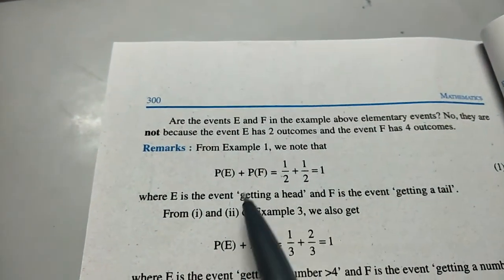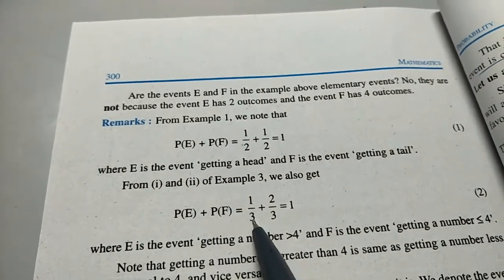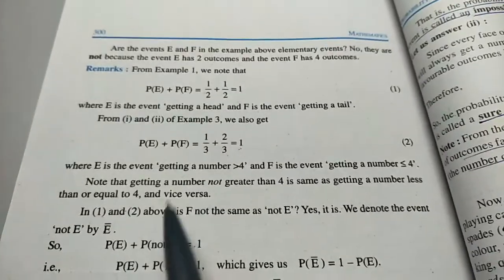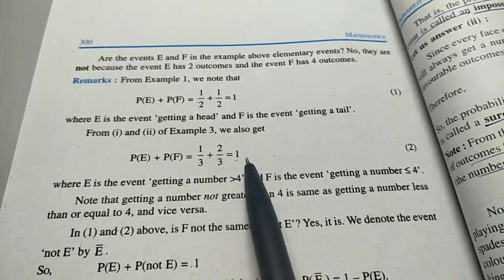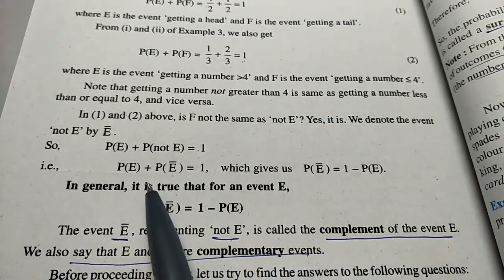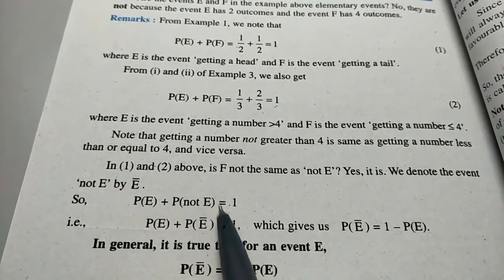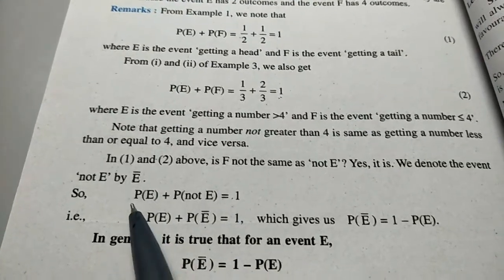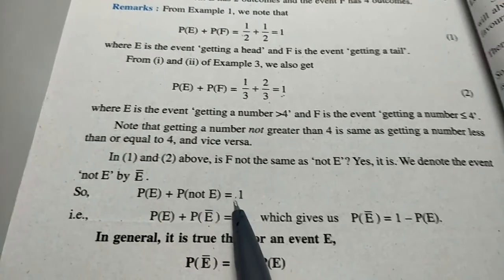Now turn the page. If we add both probabilities, 1 upon 3 plus 2 upon 3, we get 1. That is 1 to 4 and more than 4, 5 to 6. In general, for any event P(E) and P(not E), suppose E is 1 to 4 and not E is 5, 6. Those are not in E. When we add both these probabilities, we get 1.